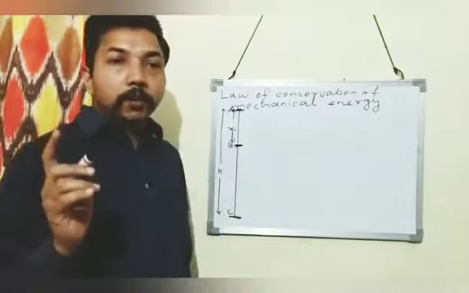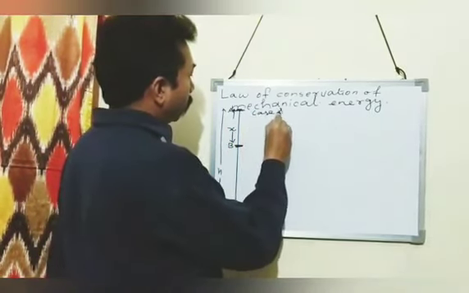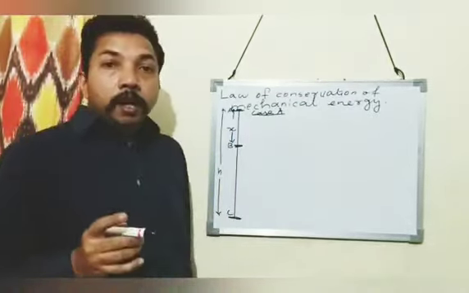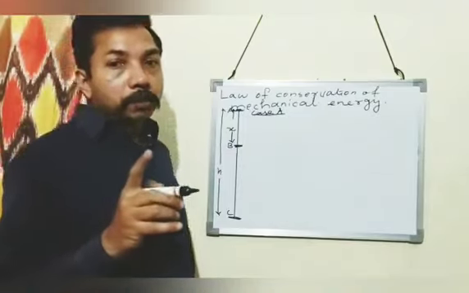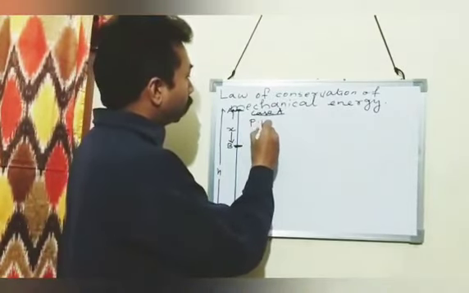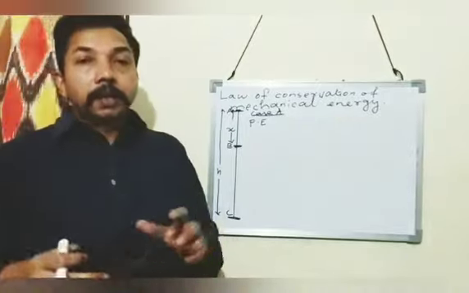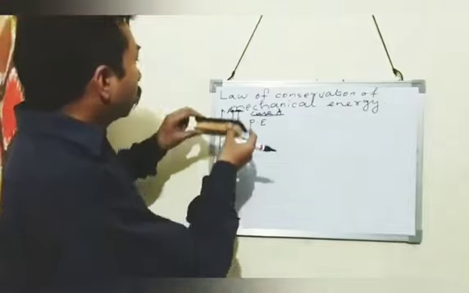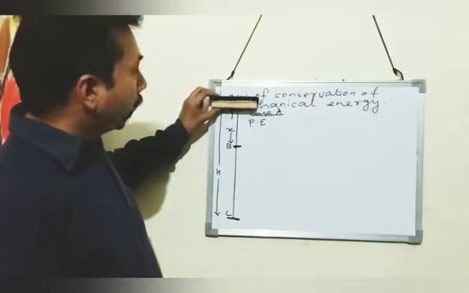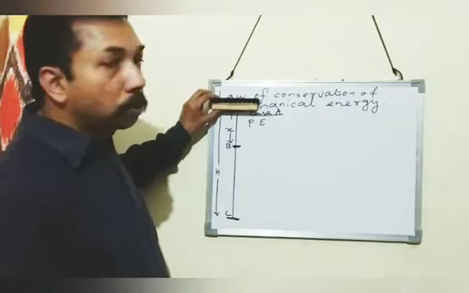So first we will take the case of point A. A is at a height h meter above the ground. You know the formula to calculate potential energy. Potential energy is equal to mgh. So this body is kept at a height h meter above the ground. For example, this duster is kept at point A.